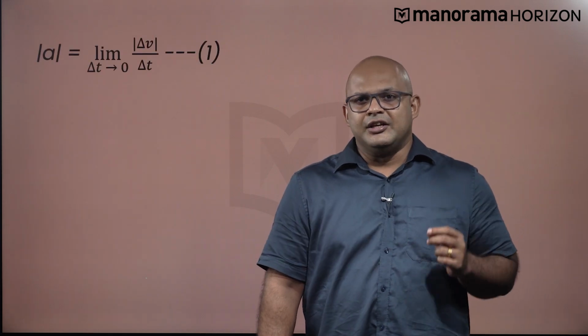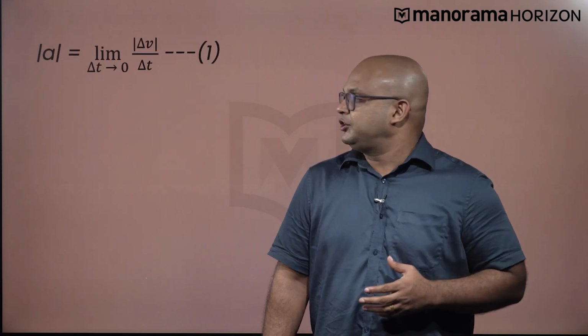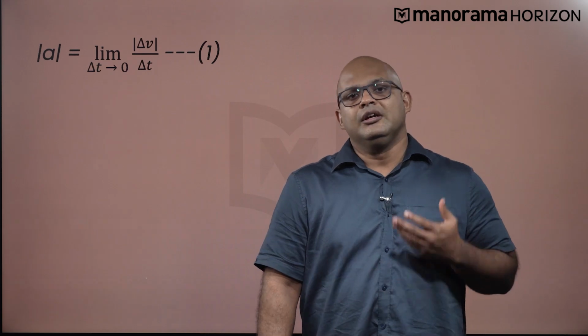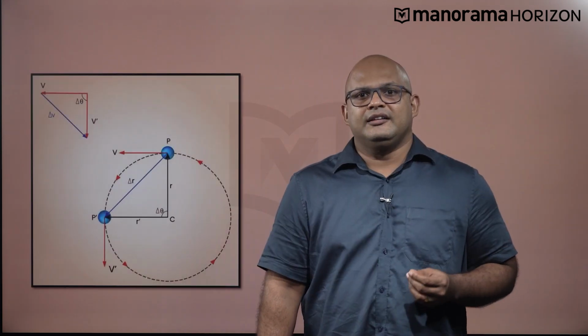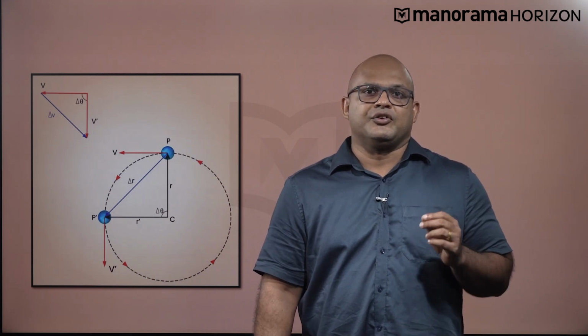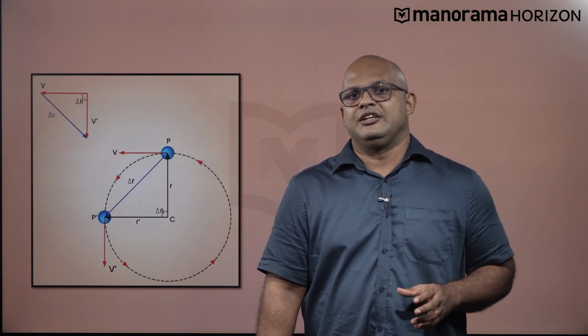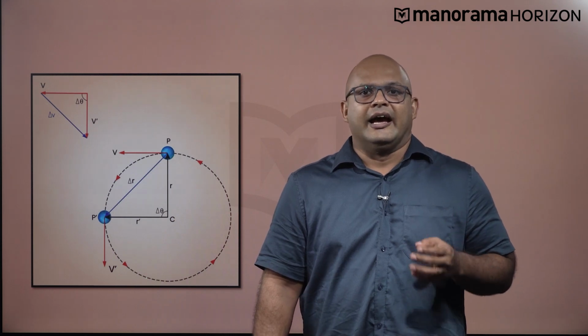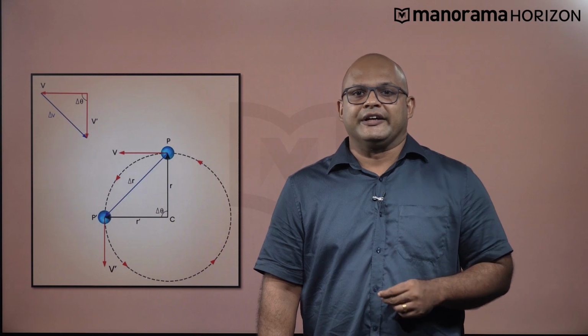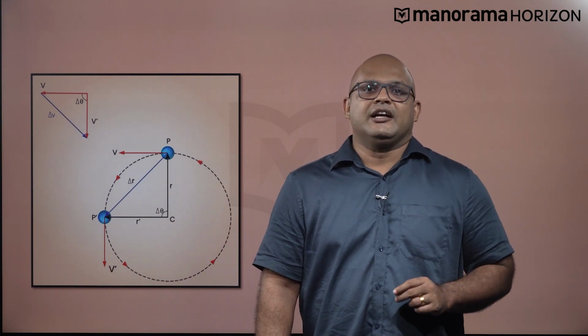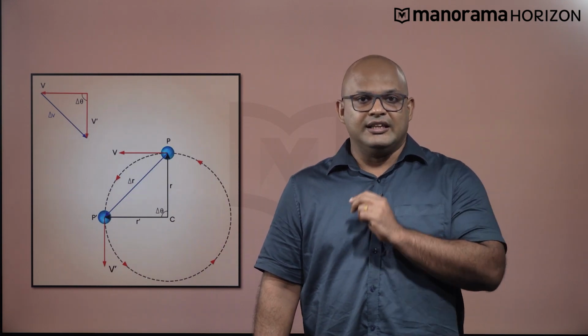Now, the magnitude of acceleration is by definition given as the change in velocity to the change in time, for the time interval tending to 0. We know that the angle between the position vectors r and r dash is delta theta, the change in angle. And since the velocity vectors v and v dash are perpendicular to these position vectors, the angle between v and v dash is also delta theta.